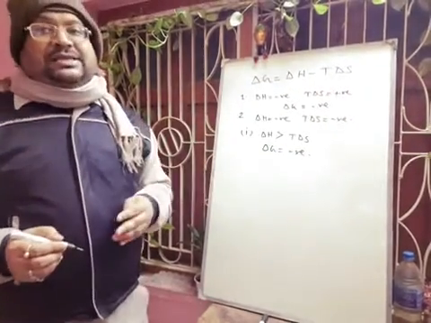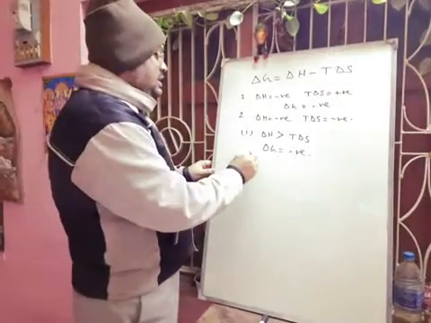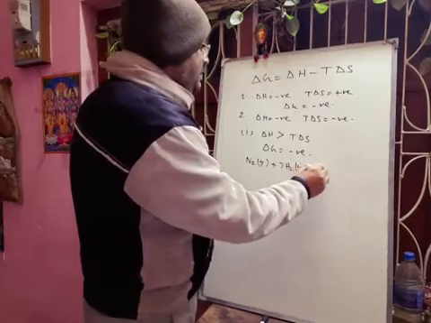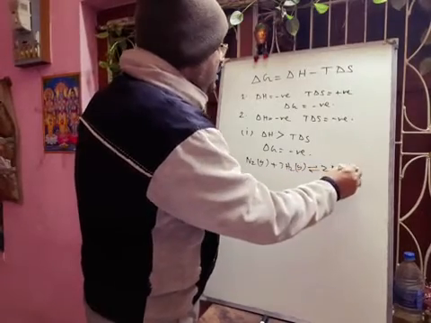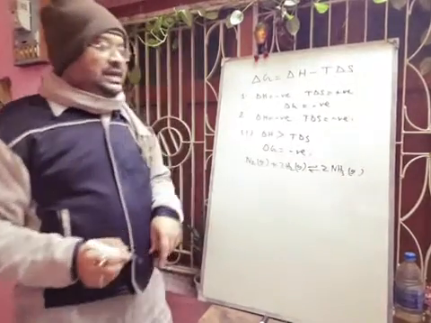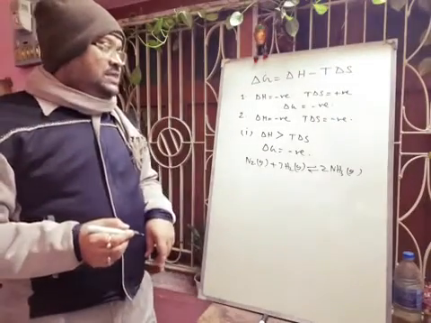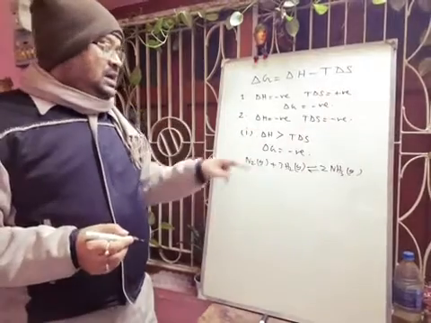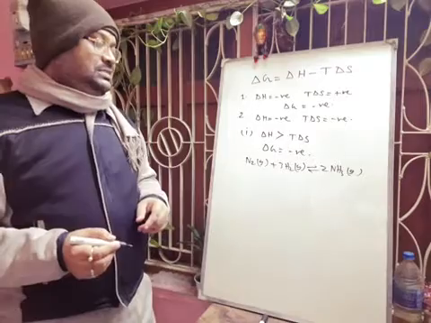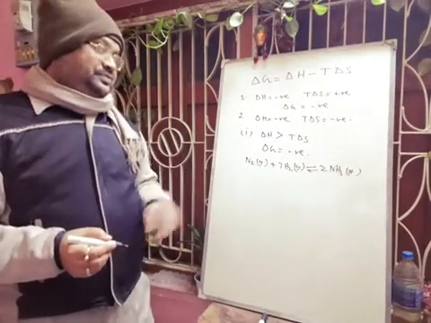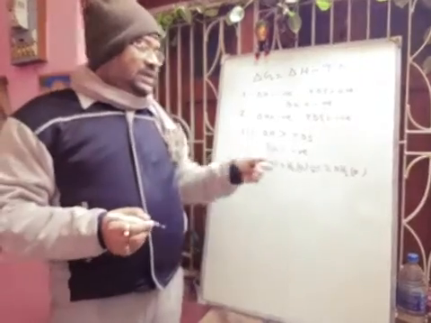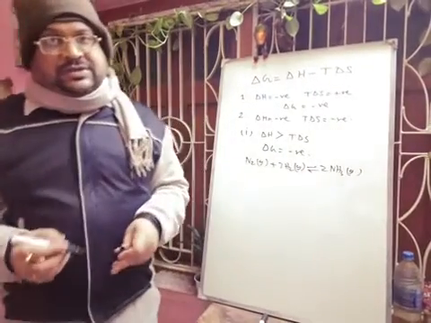Now I can give you one example so that you can easily understand. Nitrogen gas is combining with hydrogen gas, forming ammonia gas. So here 4 molecules form 2 molecules, so entropy is decreasing. That means T delta S is negative here, but delta H is greater compared to T delta S. So overall delta G is negative and it is a spontaneous process.